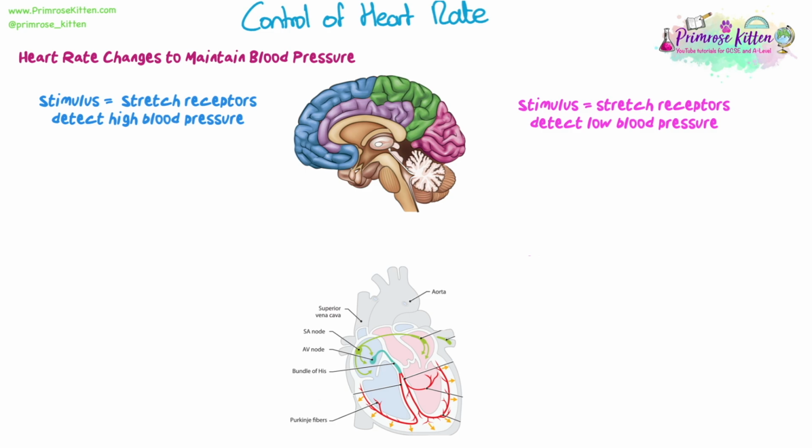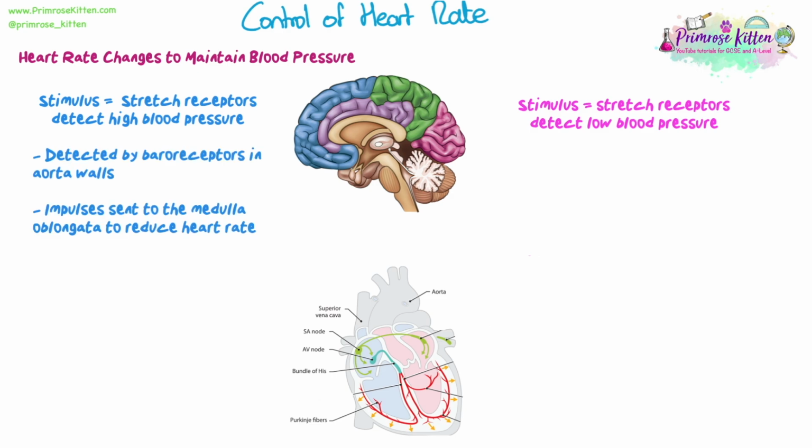So let's look at how the heart rate is changed in order to maintain blood pressure. So the stimulus in each case will be stretch receptors, which detect either high or low blood pressure. And remember, these are in the carotid sinus or the carotid artery. So the baroreceptors in the aorta walls or the carotid artery walls are going to detect this stretch if there is a high blood pressure.